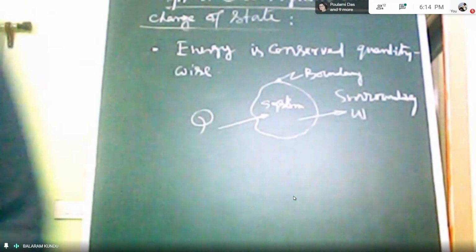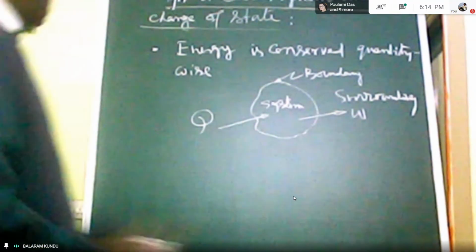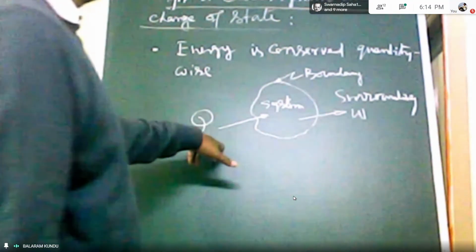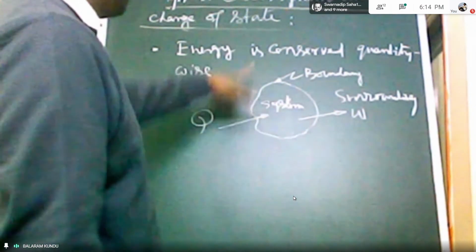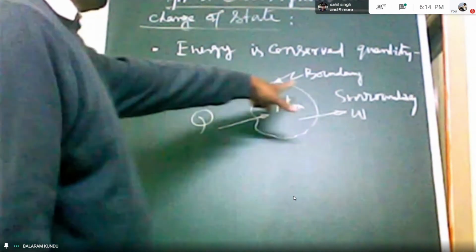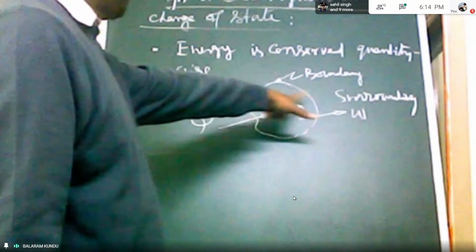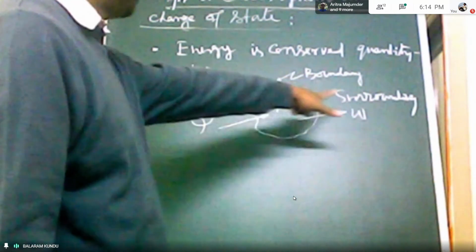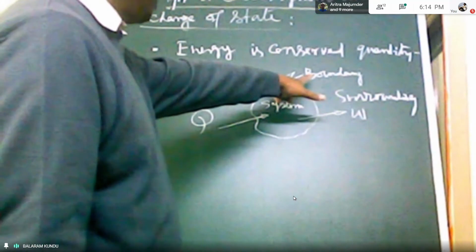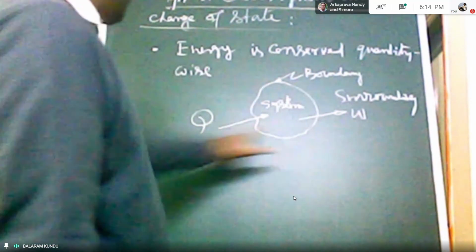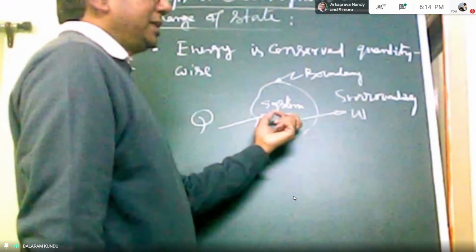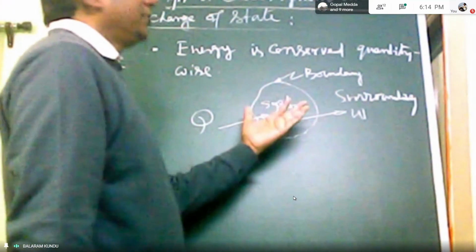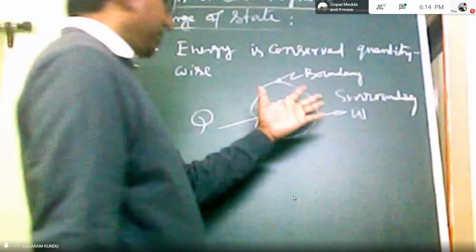W is the work developed. So Q, that is heat, is added to the system, and it is a closed system. The system is separated from the surrounding by the system boundary, and if heat is added to the system, then the energy of the system will increase, and consequently work may be developed by the system.